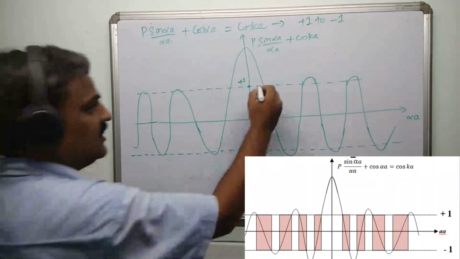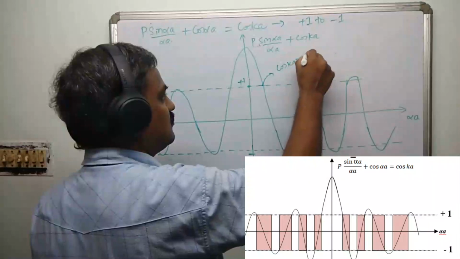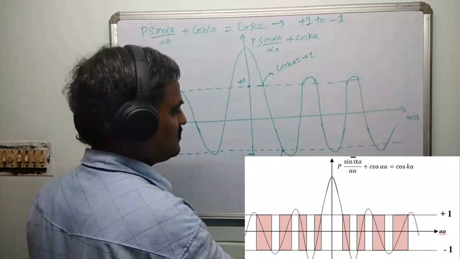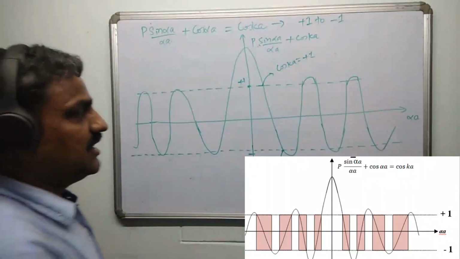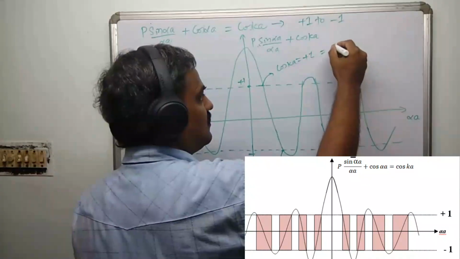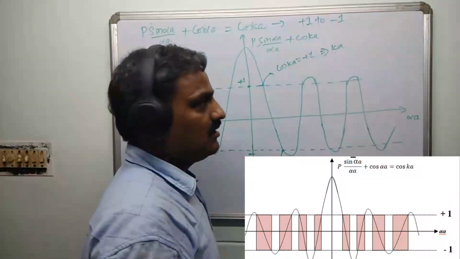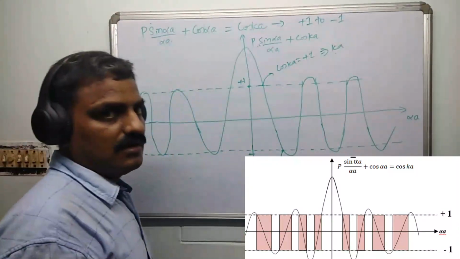So wherever you get the intersection, this point is cos Ka equal to plus 1. And wherever you get the intersection here, it's cos Ka equal to minus 1. Please recall, cos Ka equal to plus 1 means cos 0 or cos 2n pi. It is going to be plus 1.